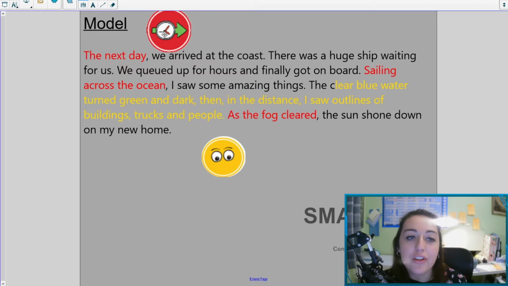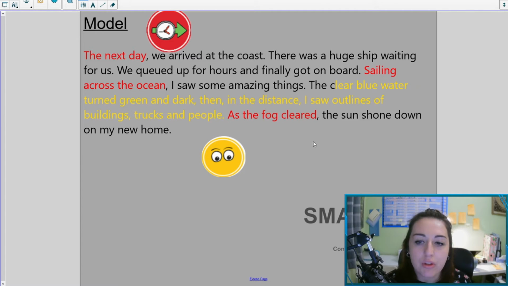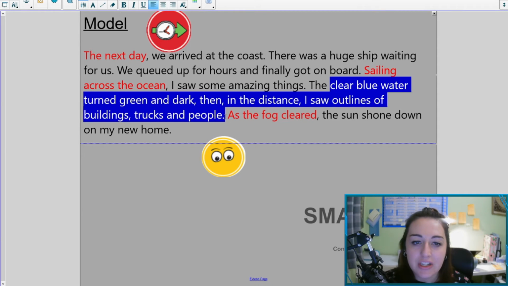So I've used a range of adverbs here. I've used some time adverbs and some place adverbs as well. And I've used those to create some effect, to make it a bit more interesting, to explain to the reader all those different things as well. I've then used all of my noticing section here. Some of it is about what I can see in the distance. Some of it is about the ocean as well. So you can always extend it and make it more exciting.